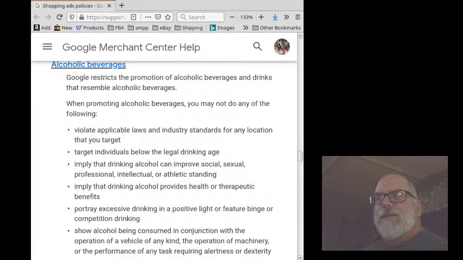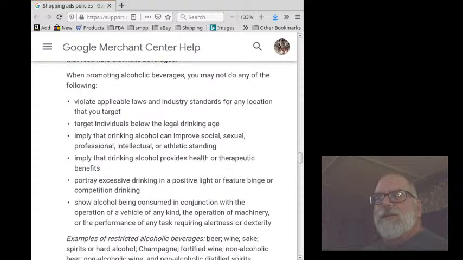When promoting alcoholic beverages, you may not do any of the following: violate applicable laws and industry standards for any location you target, target individuals below the legal drinking age, imply that drinking alcohol can improve social, sexual, professional, intellectual, or athletic standing, imply that drinking alcohol provides health or therapeutic benefits, portray excessive drinking in a positive light or feature binge or competition drinking.